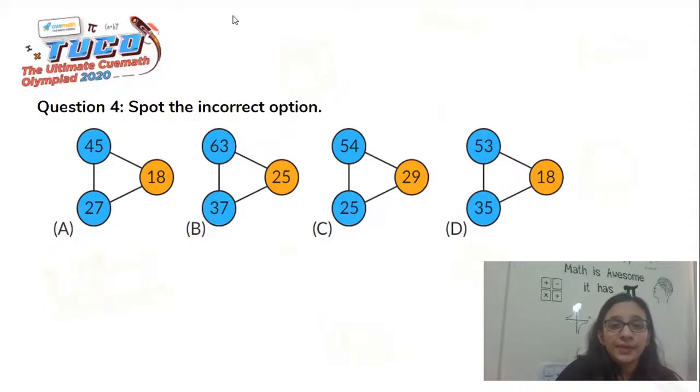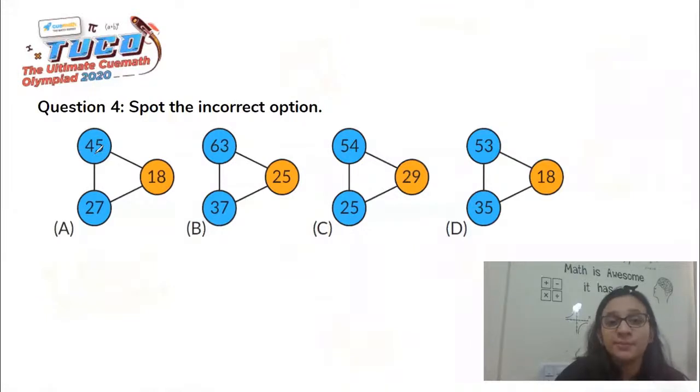So we'll start with the first one. As we see, there are 2 numbers in the blue circle, that is 45 and 27. And the other one is in the orange circle, which is 18. So we need to figure out what operator between these 2 numbers in blue circles would lead us to 18.